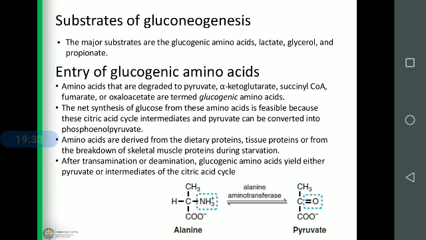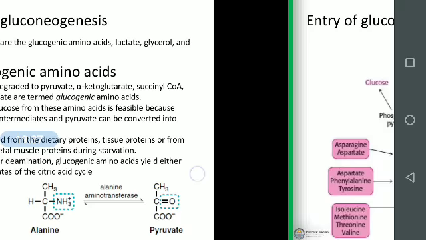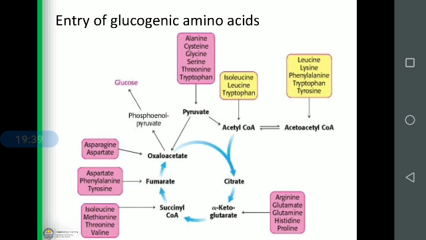So the substrates of gluconeogenesis: entry of glucogenic amino acids. This is the Krebs cycle, where amino acids that undergo catabolism or degradation of proteins will enter into the Krebs cycle in this way.